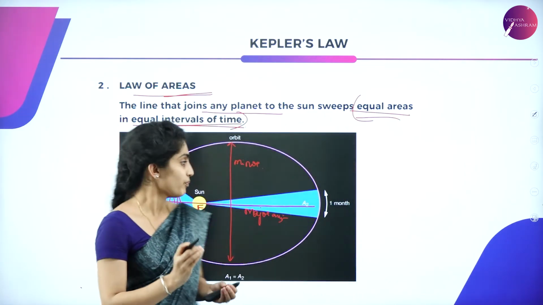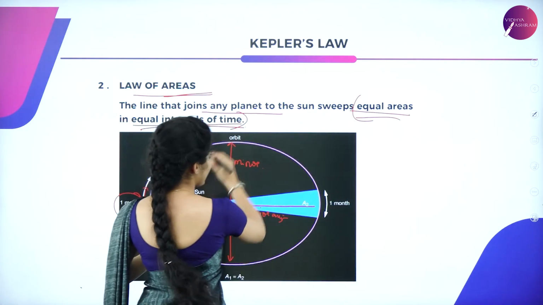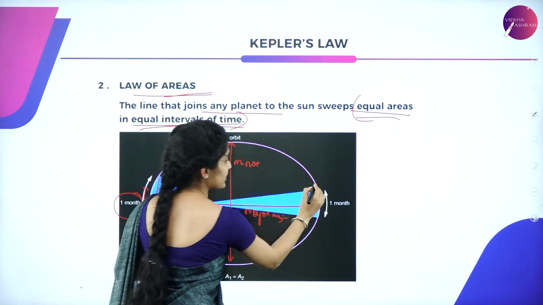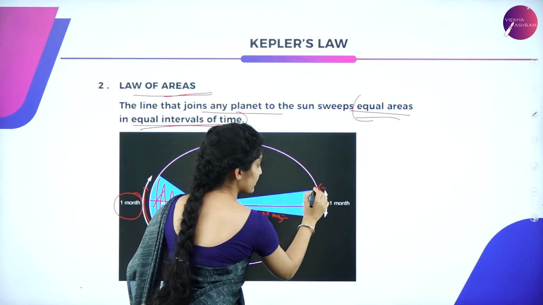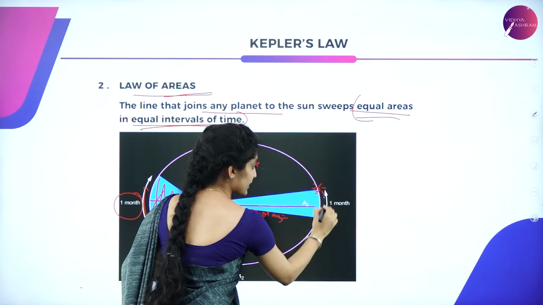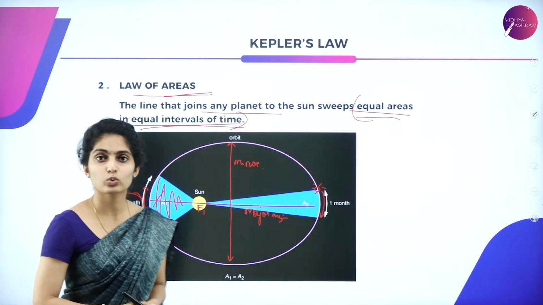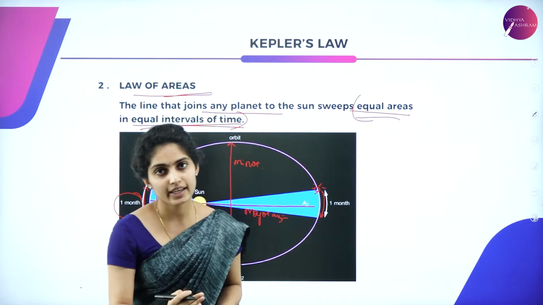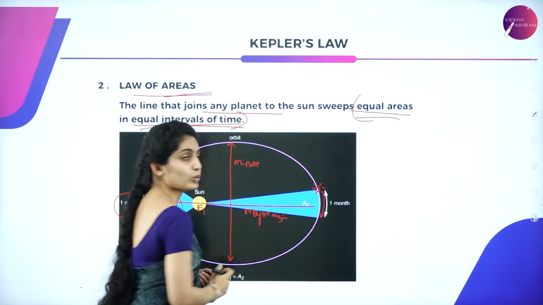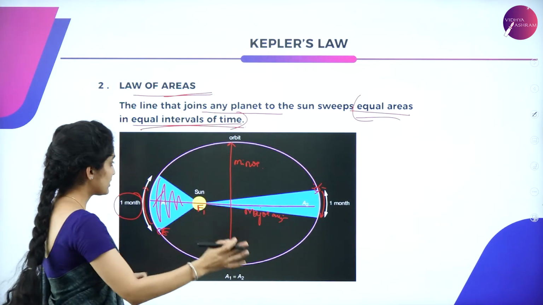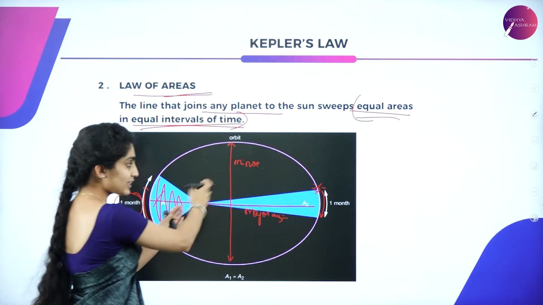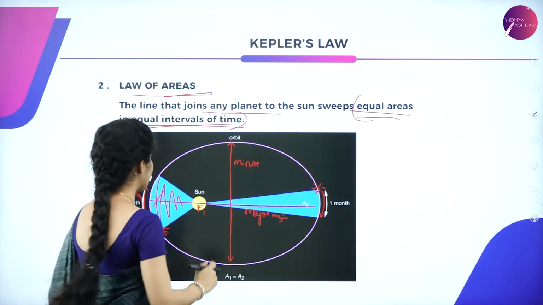Correct? So when the Earth is somewhere around here, it comes in this way, and Earth is somewhere around here. Again in 1 month, it sweeps this part of the area, that is A2. A2 is the other area which it sweeps within 1 month. So how can you say this is equal to this? Let us get into it.